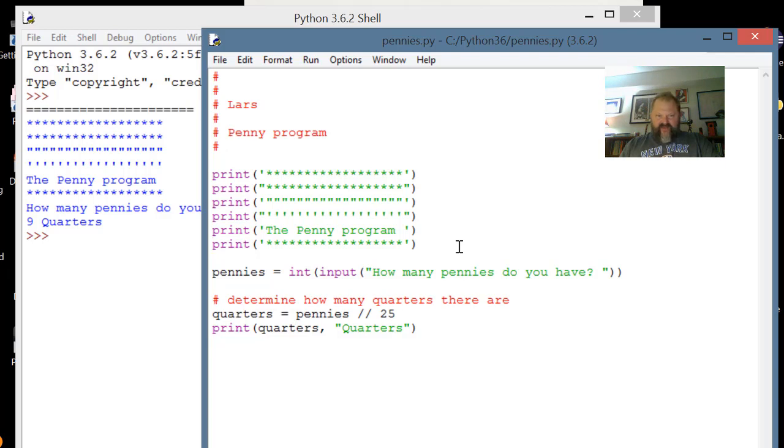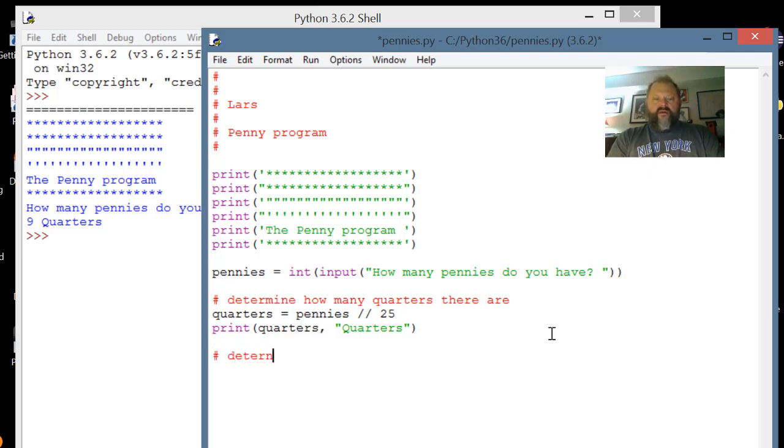First thing, I guess I can leave the pennies there the way they are. First thing I'm going to do now is say, okay, we did the quarters. Let's do the dimes. But right off the bat, I would say determine the dimes. But there's an issue here.